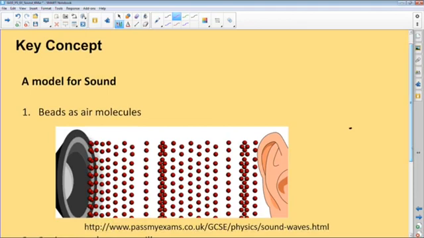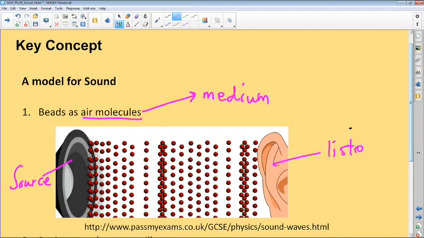Okay, let's model a sound. If you look at this, these beads represent the air molecules. The air molecules, in this case, serve as our medium. Remember, the medium is the material which transmits the vibrations. The speaker is the source of the sound wave, because that's the one that vibrates continuously. As the speaker vibrates, the particles near the speaker are compressed and rarefied alternatingly, in that order, from the source to the listener. As you hear the sound, you are the listener, or the observer of the sound.